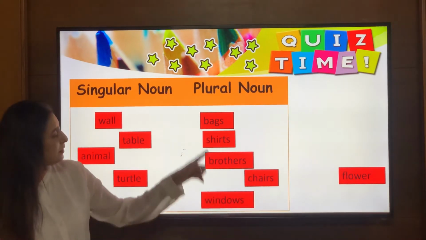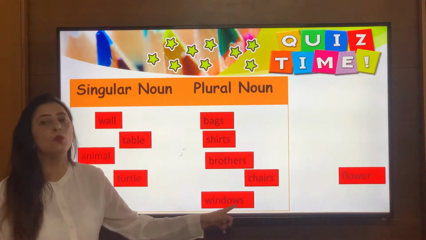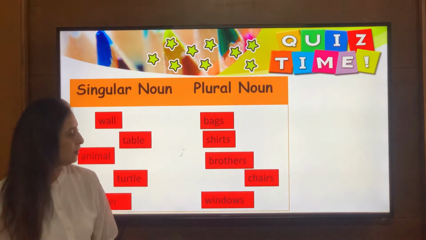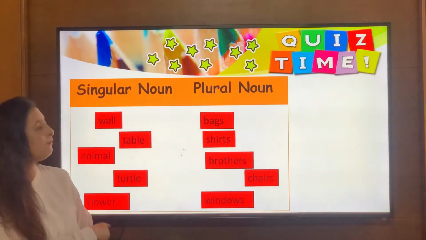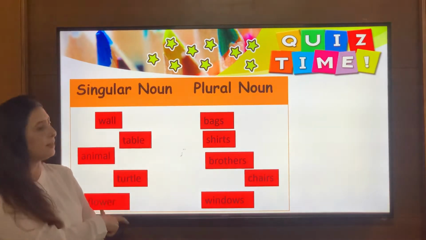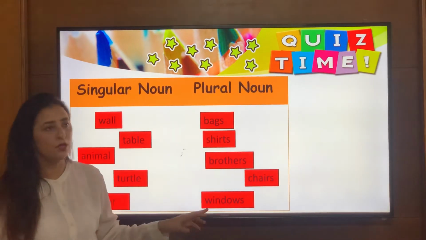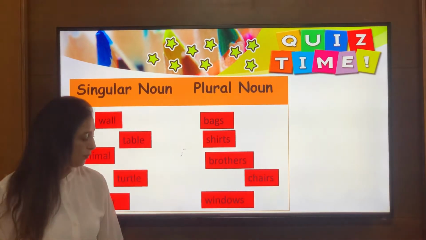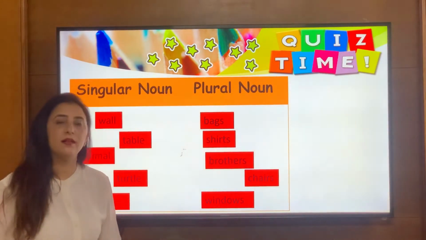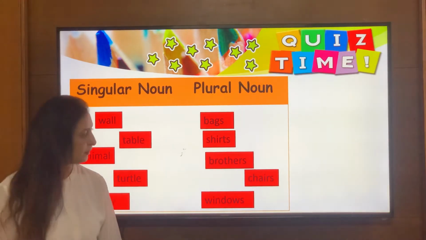Windows come under the plural nouns because there are many windows. You can see S towards the end. Flowers, flower, one flower. So it's a singular noun. So all the singular nouns we have placed under the singular noun, and all the plurals we have placed under the plural noun. So this is an activity which we have already covered. I hope you are very much clear with the topic singular noun and plural noun through this activity.